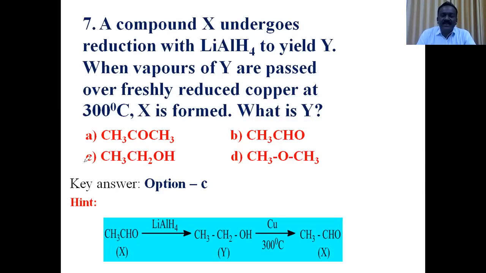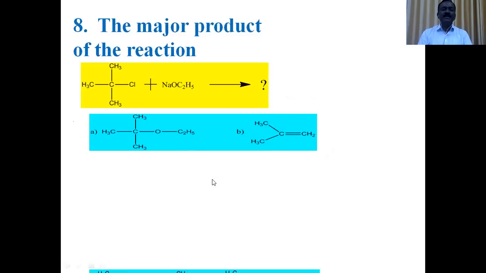The first one is a ketone with 3 carbons, the second is an aldehyde, the third is an alcohol, and the next one is an ether. According to the question, Y is an alcohol because it undergoes dehydrogenation with copper. So option C is the right answer.